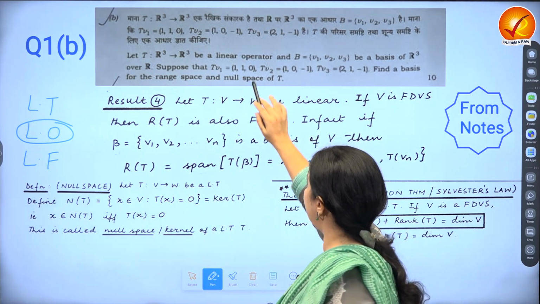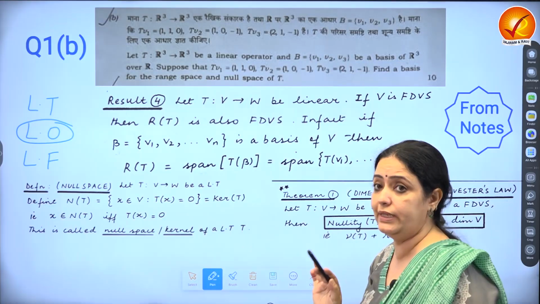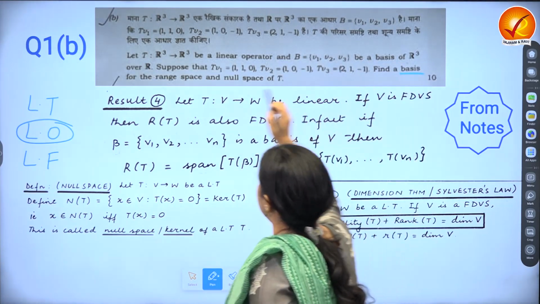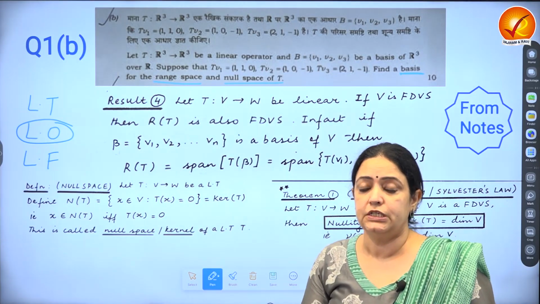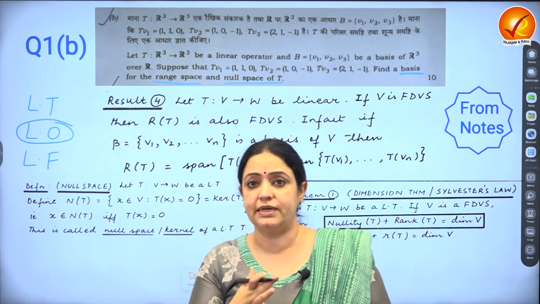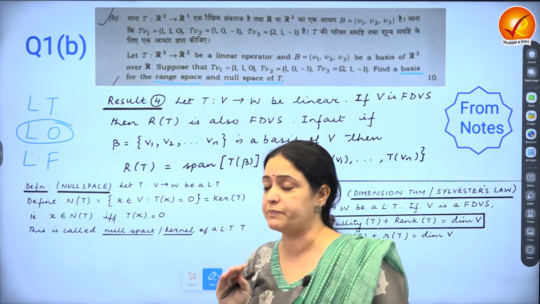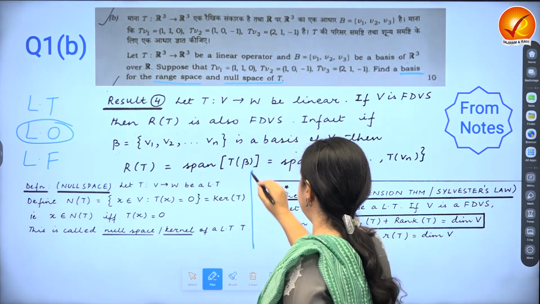So this is basically 1B, which means it's a compulsory but a 10-mark question. 10 marks only. And what does the question say? It says find a basis for the range also and for the null space also. So clearly, like I say all the time in the class, your presentation has to be done as far as possible in steps. Bare minimum steps in any question has to be 3.